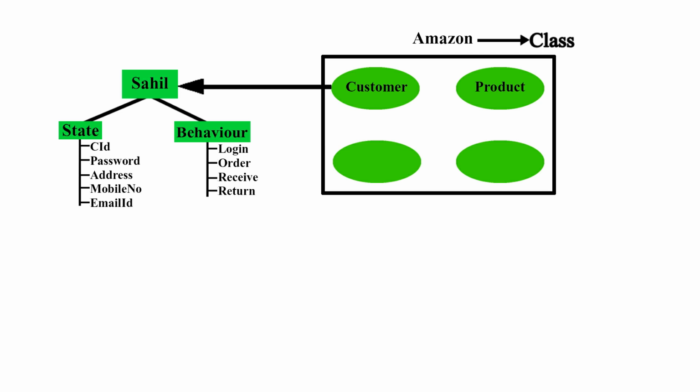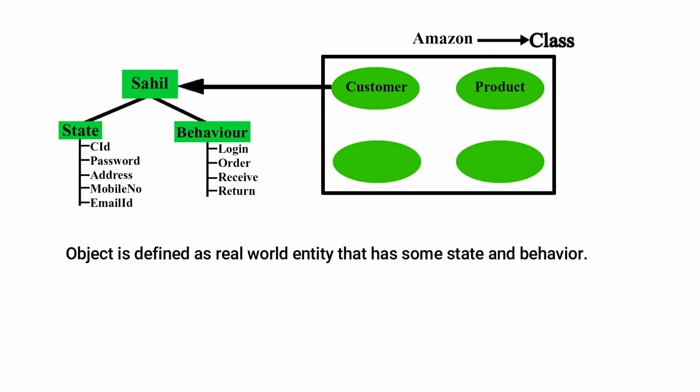According to the state and behavior of the object, the software works. And all these features and qualities are inside Java. So what is Java? Java is an object-oriented programming language. What is an object? If this question is asked in your exam and interview, then the simple answer would be: an object is defined as a real-world entity that has some state and behavior.